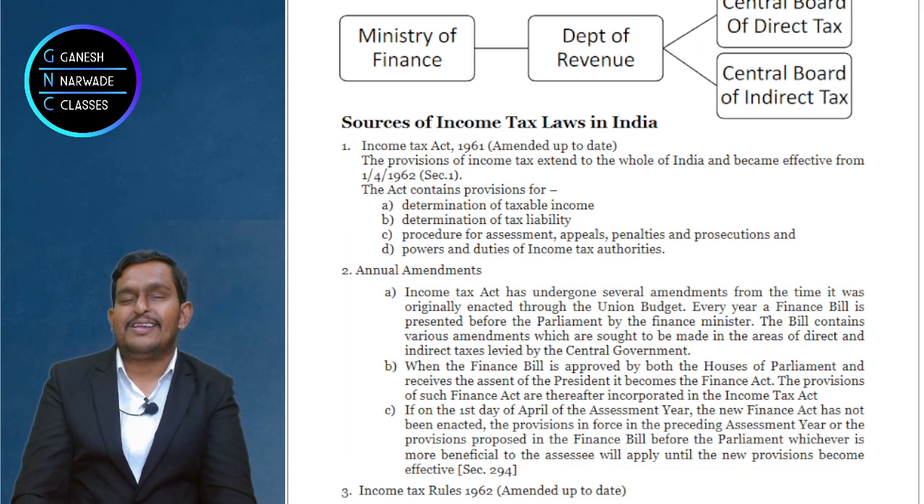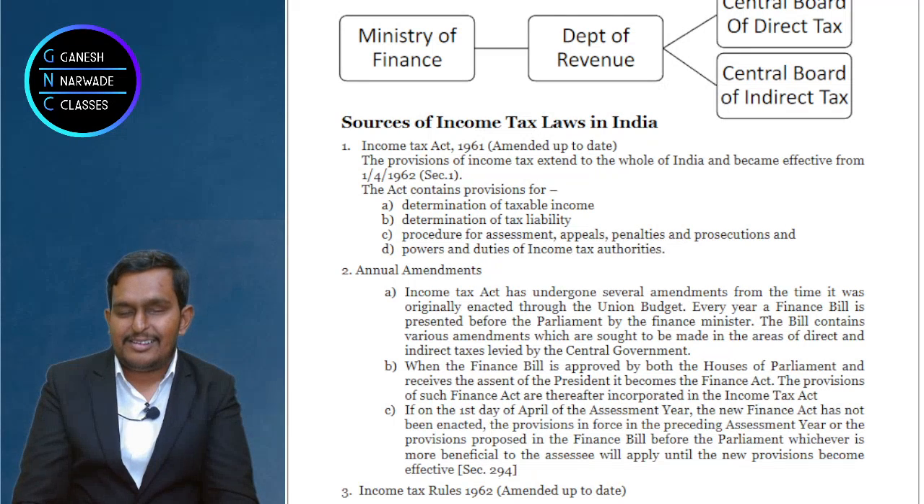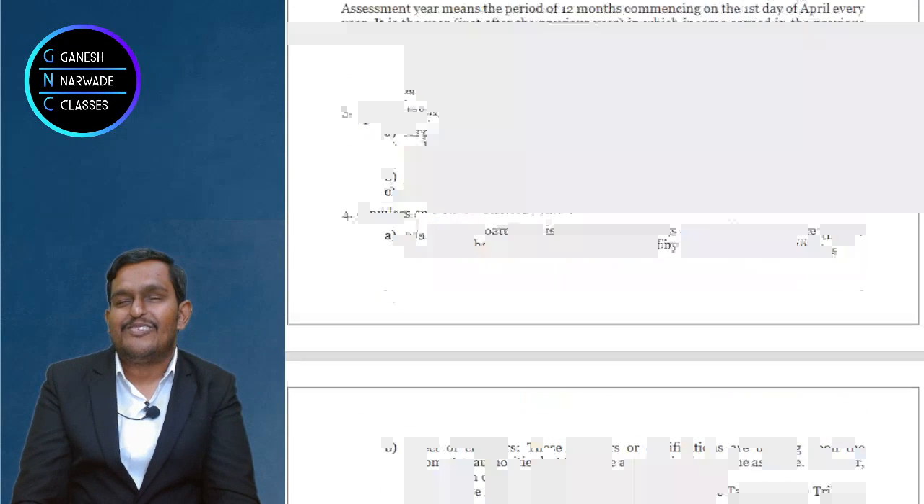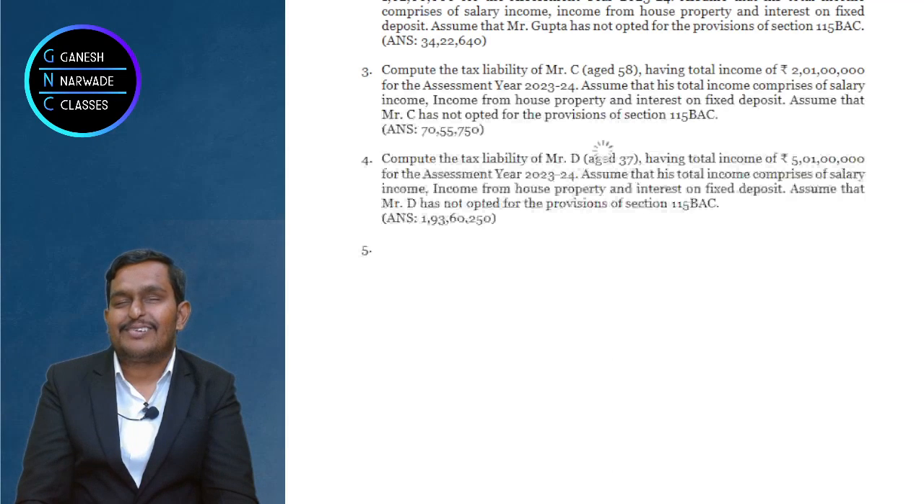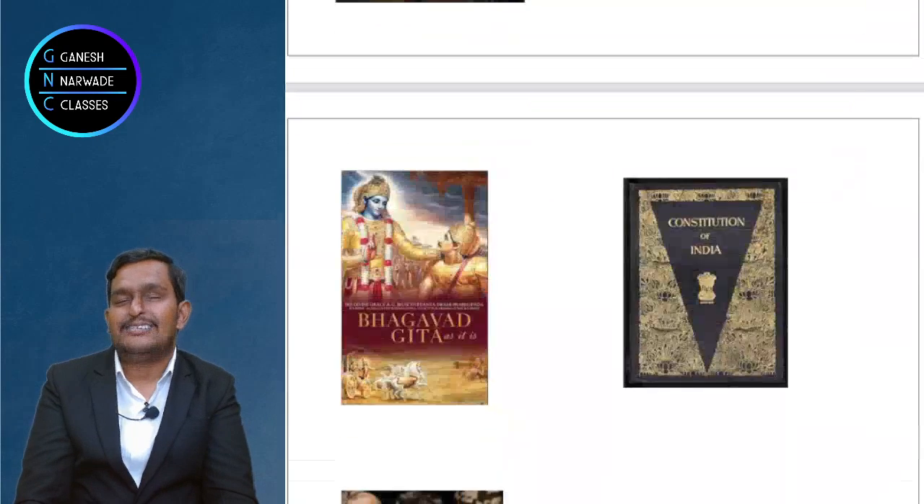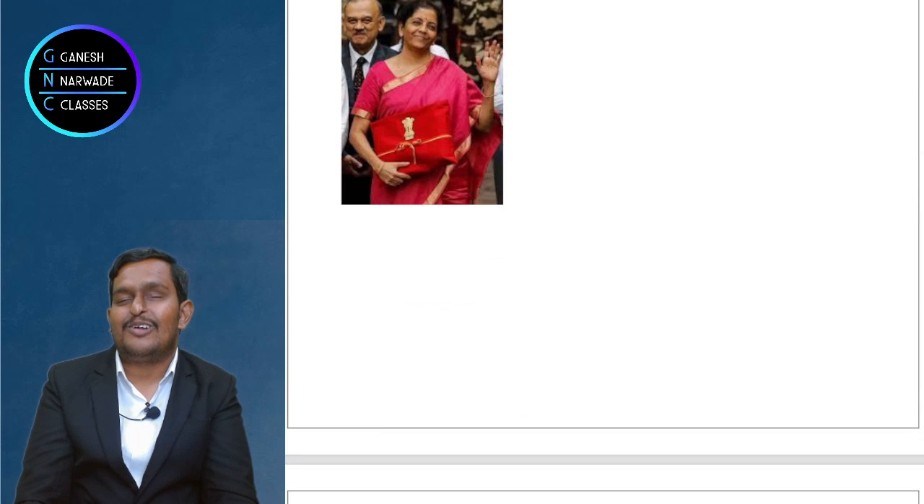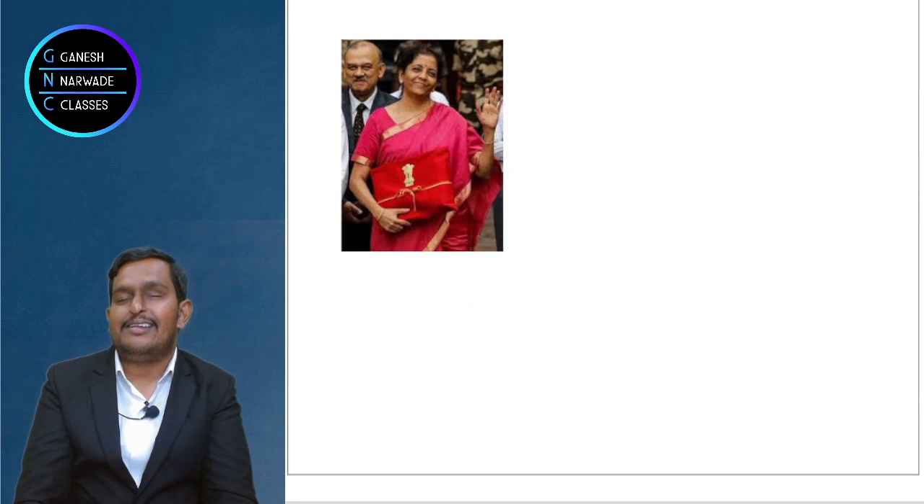I'll tell you some special stories for you to understand when the Finance Bill is presented and who presents it. Come on, let me show an image and ask a question. I'll show you one image and ask a question. See, who is she? You must know the name. What is she holding? You see the photo and tell. She is our present finance minister,